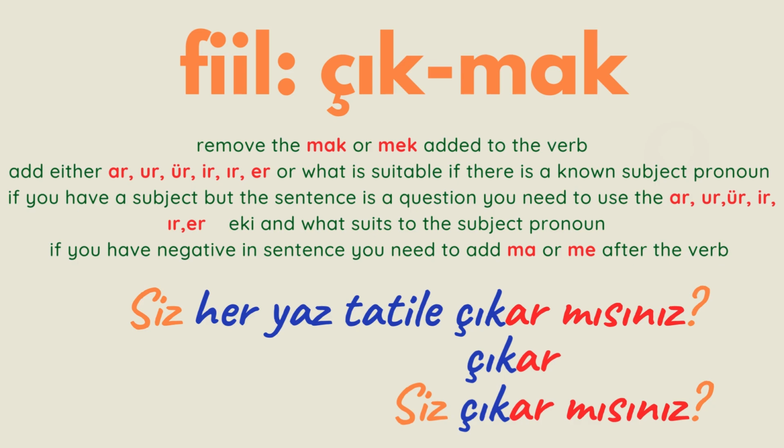Which one is suitable to the verb? Çık becomes çıkar. It's a question. I'm not finished. I have to look at the subject. The subject here is siz. Siz has to take with the verb mısınız. Siz çıkar mısınız? Siz her yaz tatile çıkar mısınız? Do you go and travel every holiday?